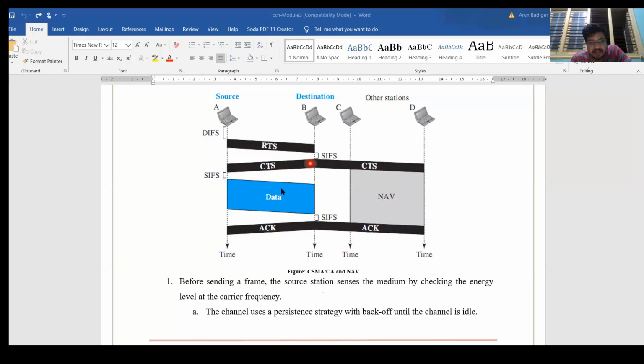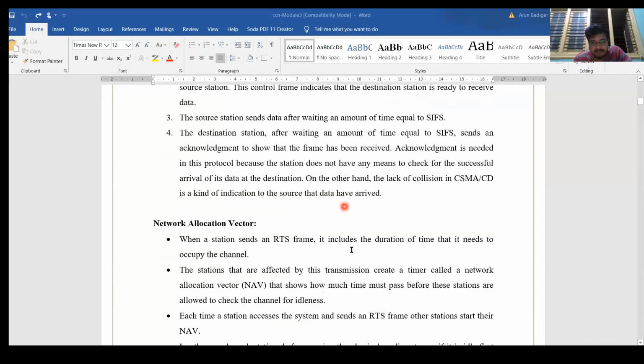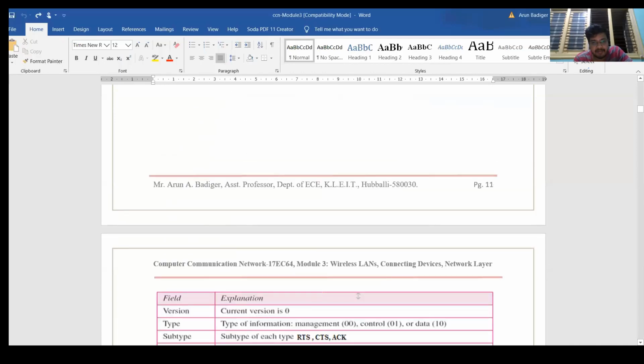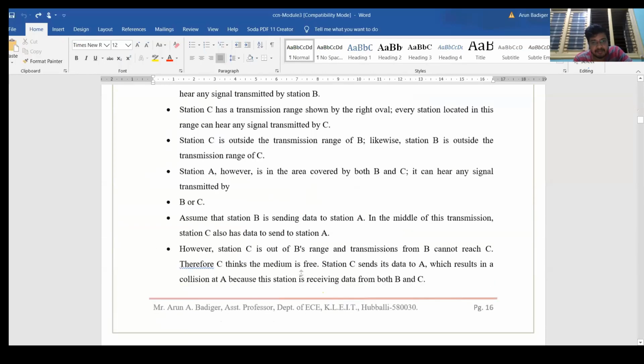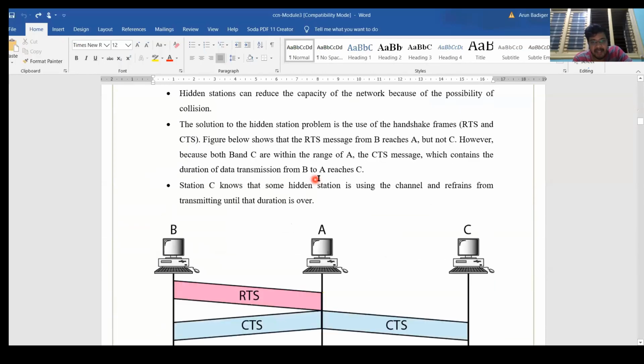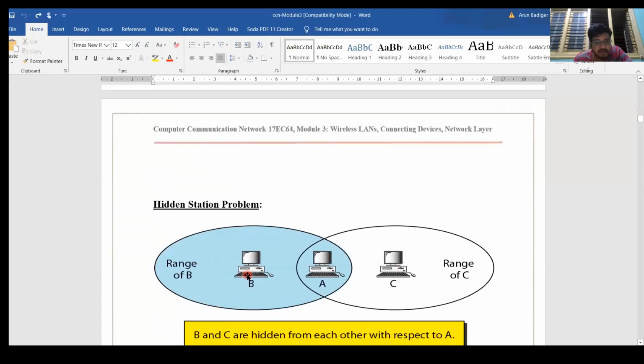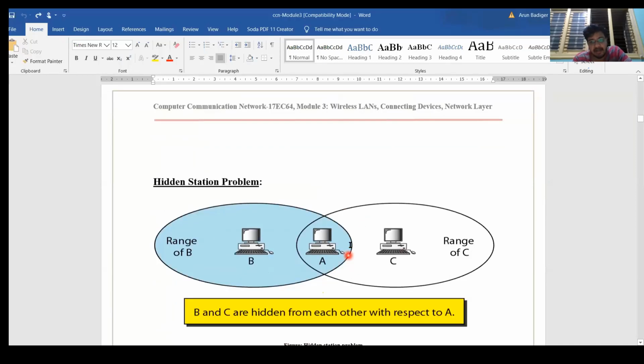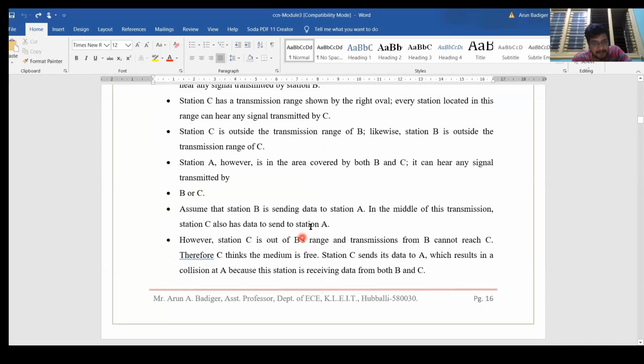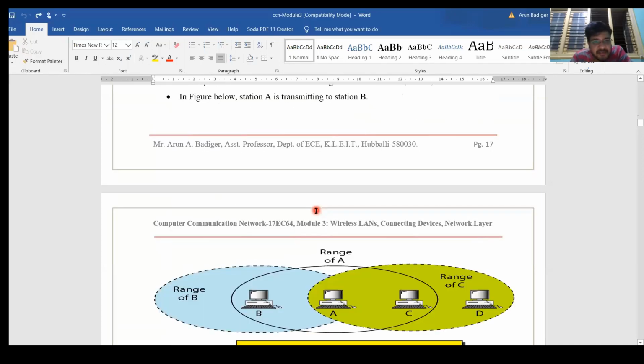Once this communication is over, then C and D and all of them can initiate communication. So even though B is not in the range of C, C is a hidden node to B, there will not be any collision with C. This problem is solved easily, right? That was one problem.